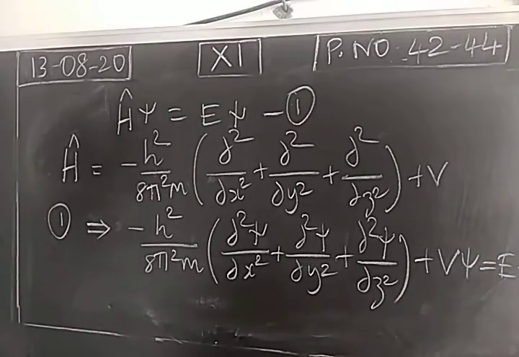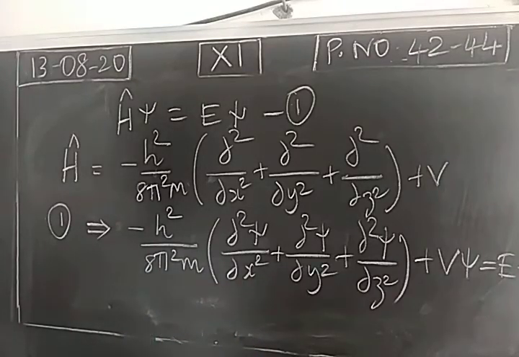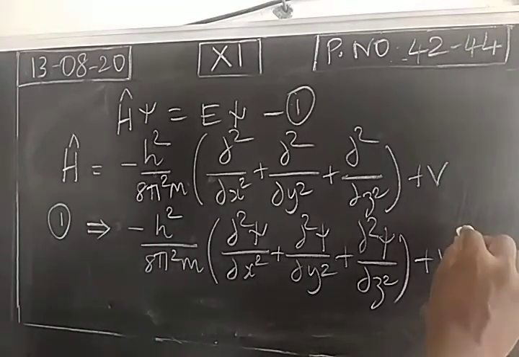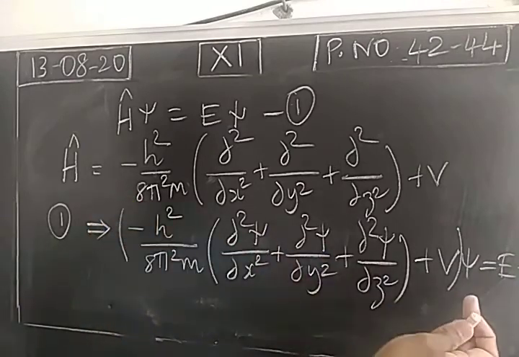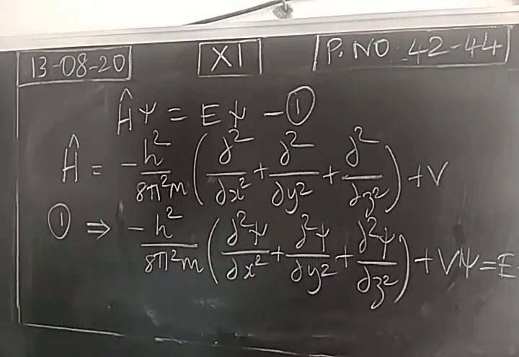Right. So we have substituted the Hamiltonian operator value here. Psi is multiplied inside, so that we have obtained this equation. Next, consider this equation as 2.